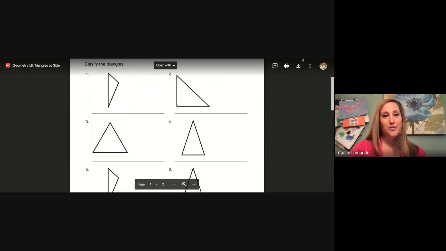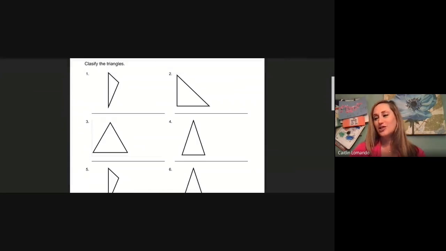Triangle number three was an equilateral triangle. Let's look at number four. Is this triangle scalene? None of the sides are the same. Isosceles, two of the sides are the same. Or equilateral, all of the sides are the same. I'll give you a hint. I see two sides that are the same. Do you remember the word that means two sides are the same? Let's pause and discuss.